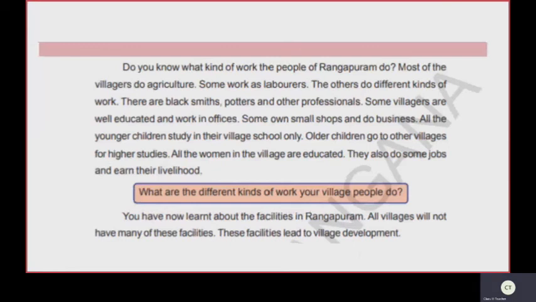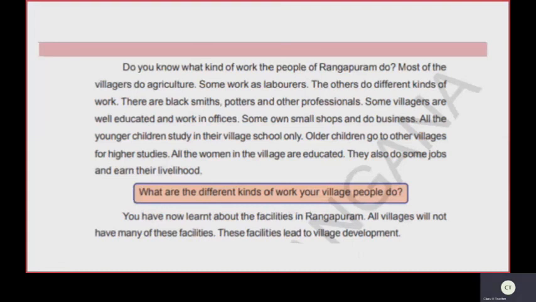Some villagers are well educated and work in offices. Some own small shops and do business. All the younger children study in their village school only. Older children go to other villages for higher studies. All the women in the village are educated. They also do some jobs and earn their livelihood.